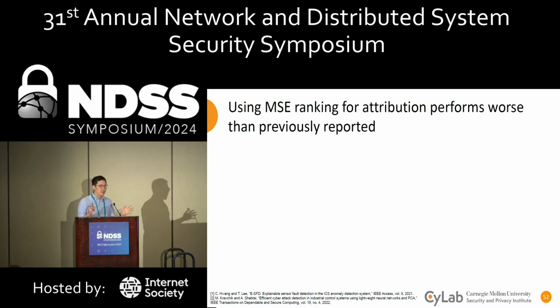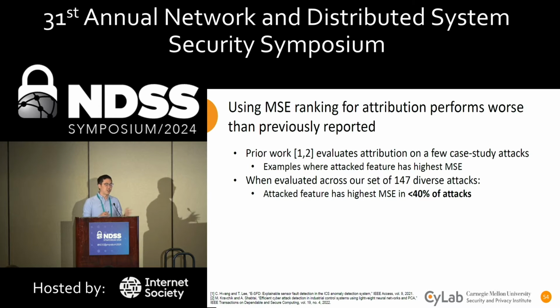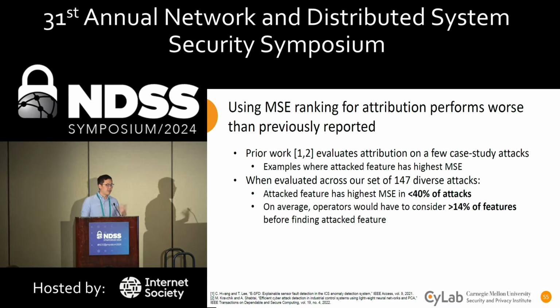So with our metrics defined, let's look at how MSE ranking performs when it comes to attribution. Prior work evaluates attribution on a few case study attacks by just showing examples where the highest feature actually has the highest MSE. But when evaluating this strategy across our full set of attacks and across all our anomaly detection models, the attacked feature has the highest MSE in less than 40% of all cases. Furthermore, on average, operators would have to consider at least 14% of their system before finding the attacked feature.